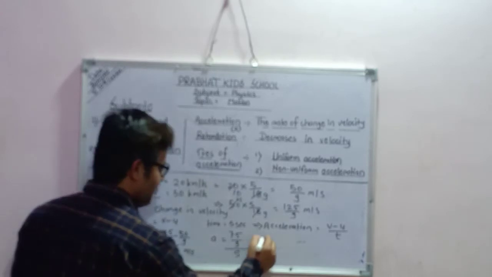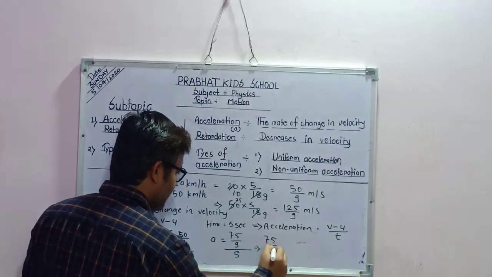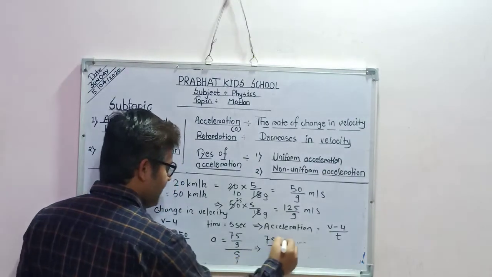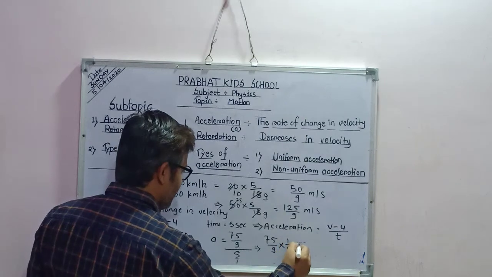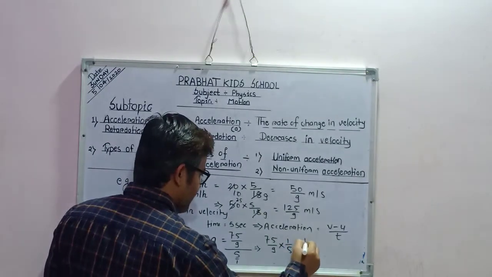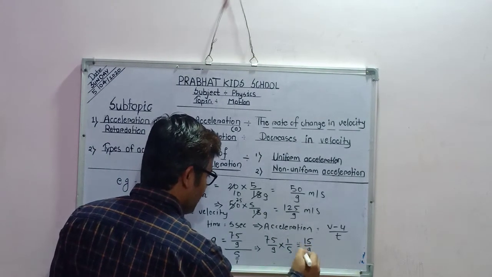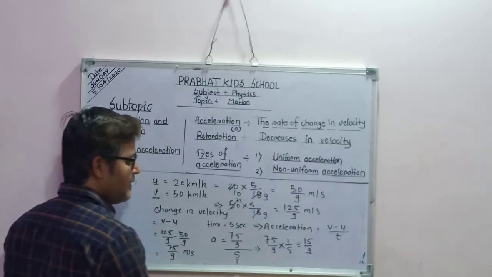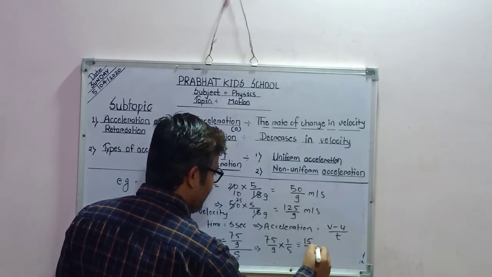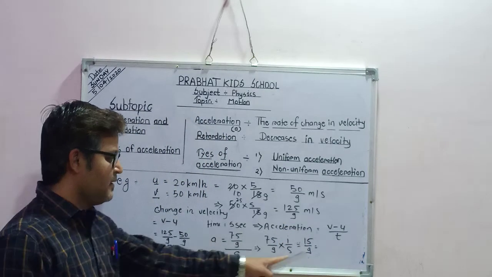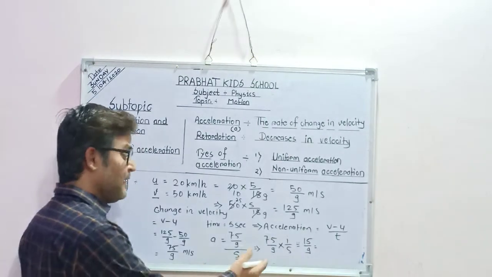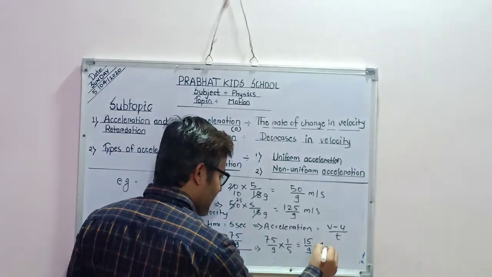After calculation, I will get 75 upon 9 divided by 5. This division becomes multiplication, 5 upon 1 becomes 1 upon 5. So 5 ones are 5, 5 threes are 15. So the answer is 15 upon 9. That you can convert into the decimal form. I am writing here the final answer in decimal. 9 ones are 9, because 9 twos are 18 and 15 is less than 18.